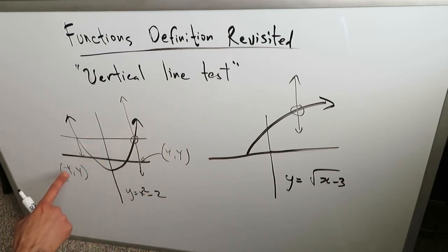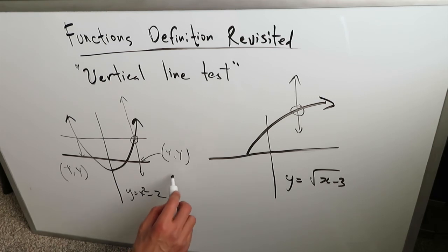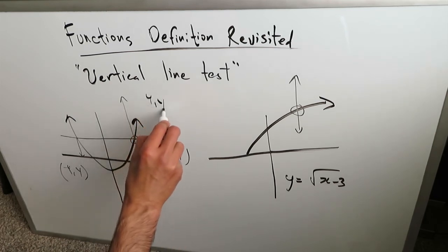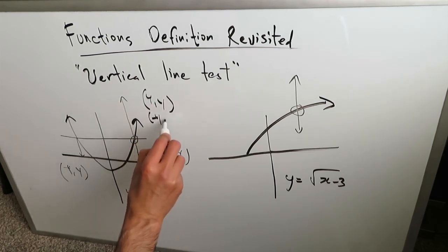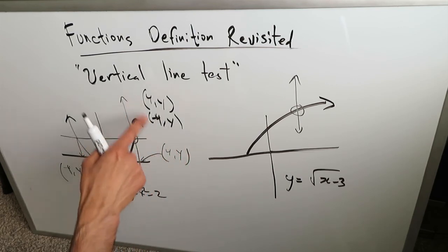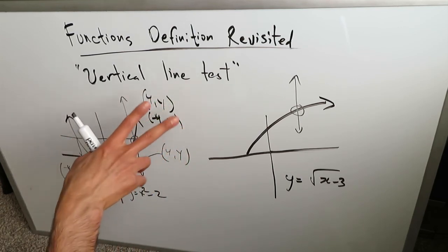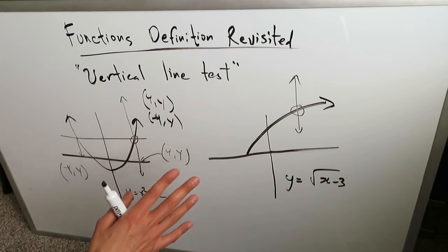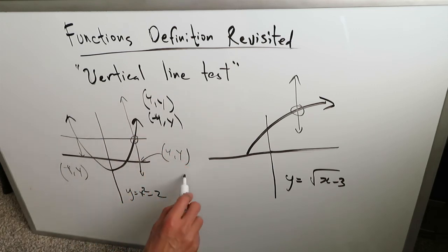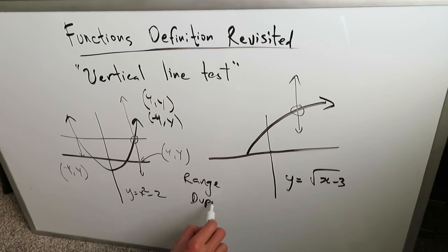We still don't have domain duplication over here because we have this going on. We have a 4, y, and we have a -4, y. We have two separate domain values corresponding to a single range value, which is fine. That's range duplication, but range duplication is fine. Range duplication does not spoil your definition of function.